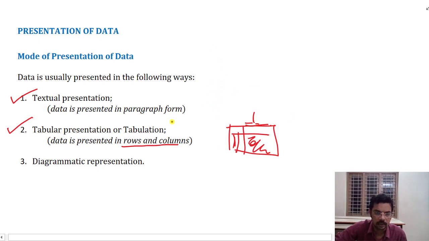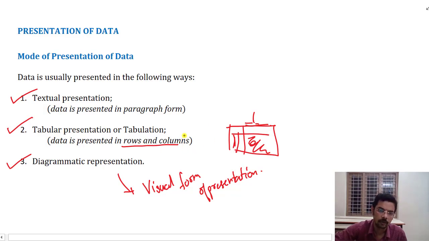Finally, we will discuss diagrammatic representation. It is presented in a visual form so that any layman can understand. Now we shall discuss these.